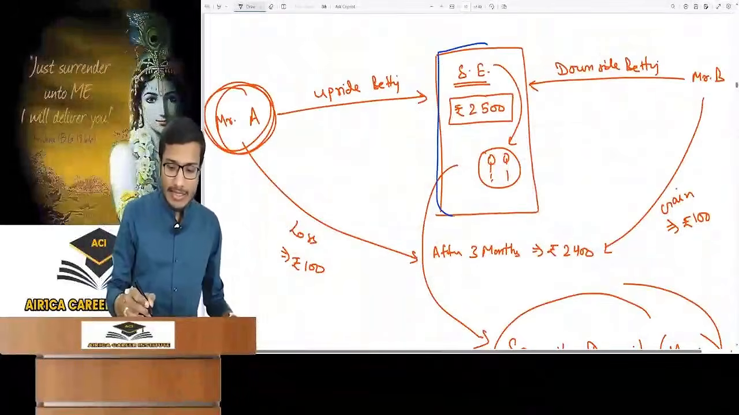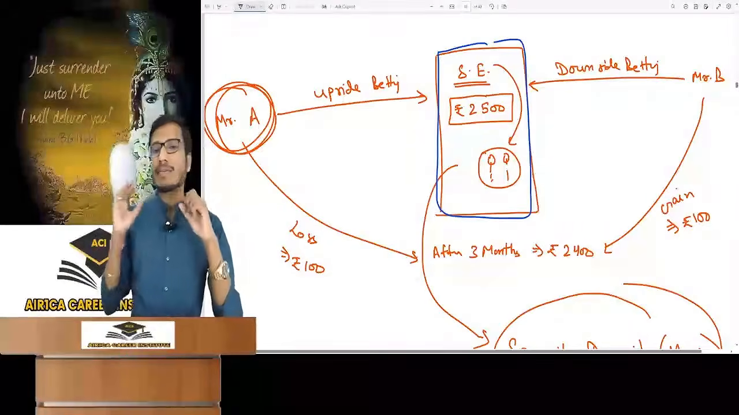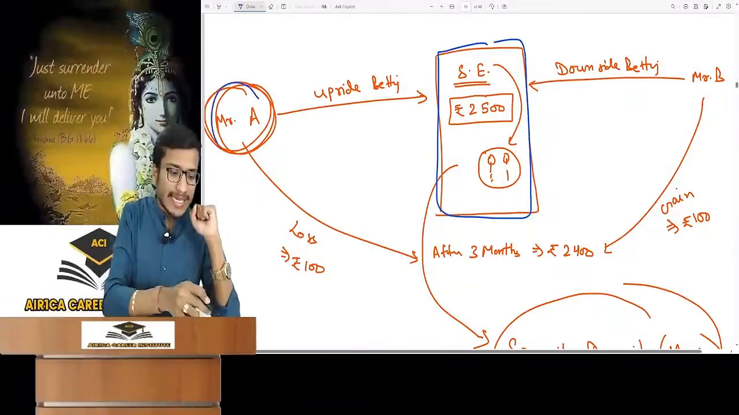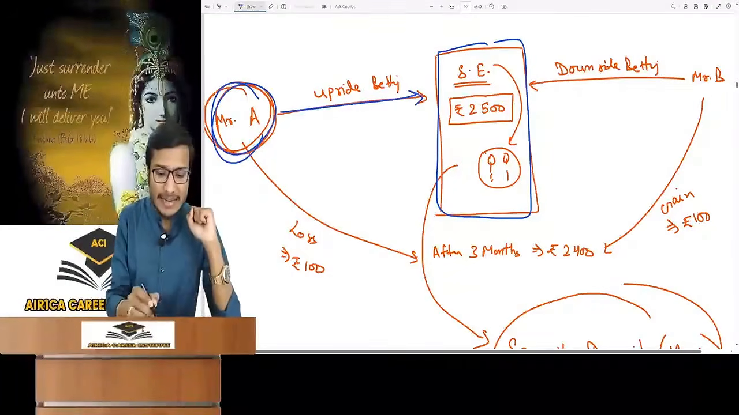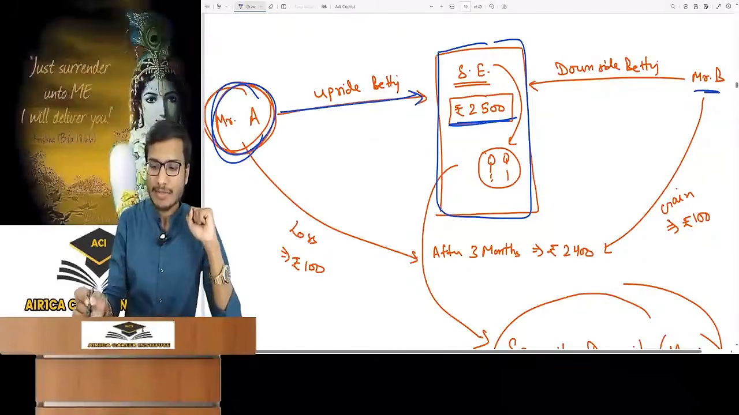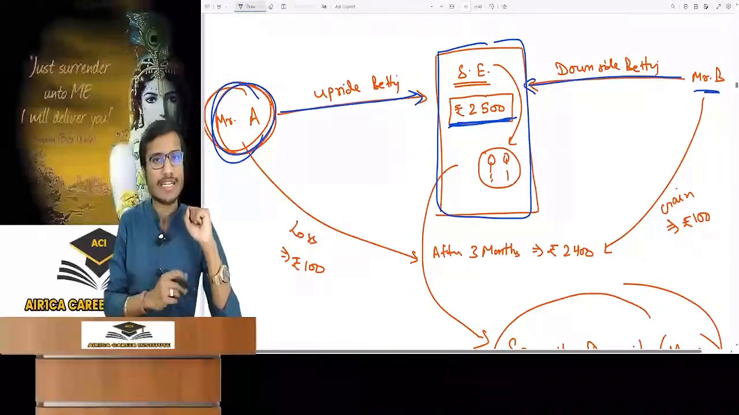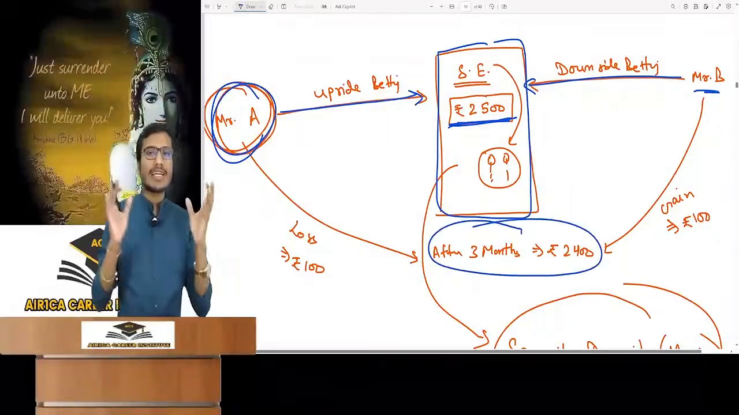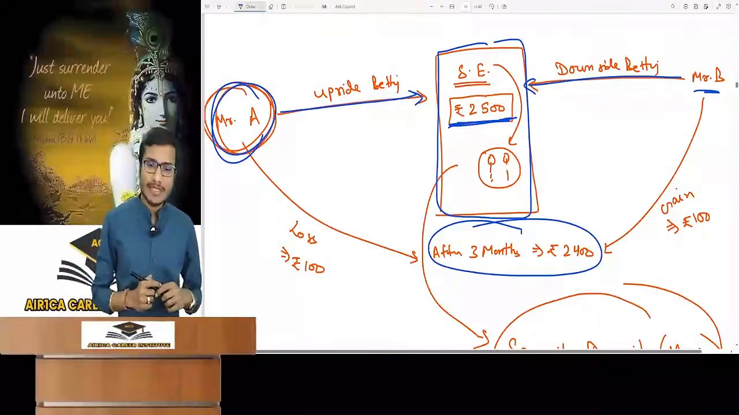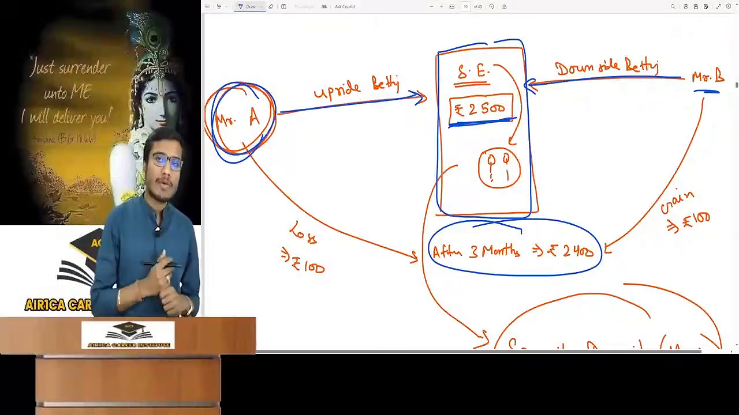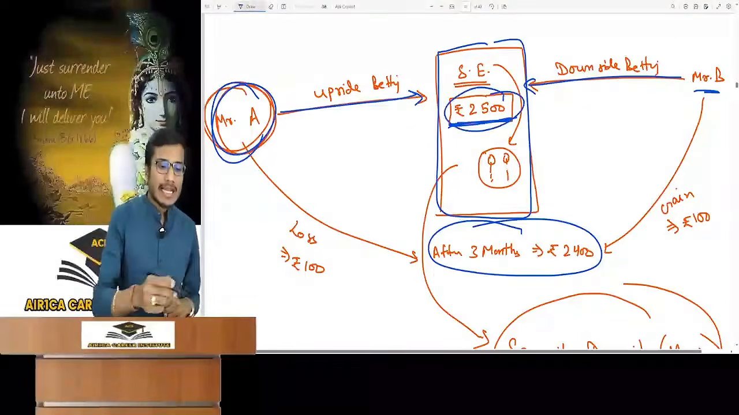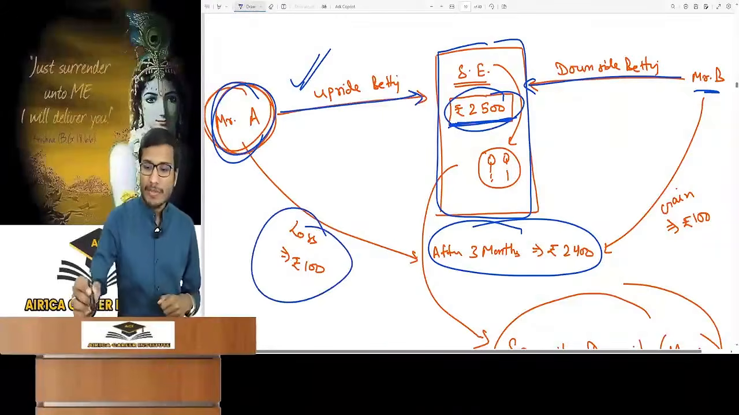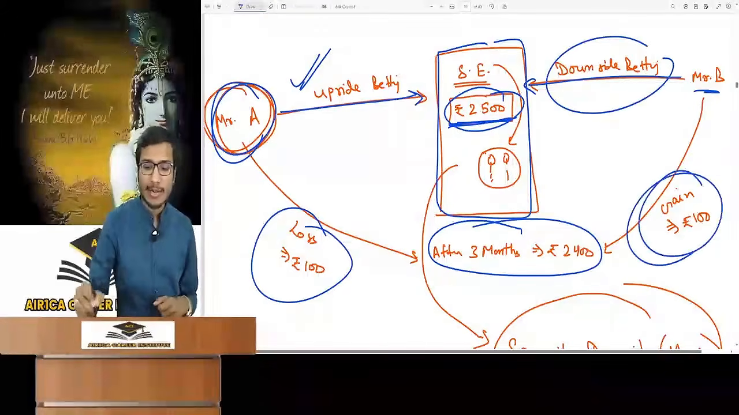The stock exchange works as an intermediary and helps in the betting. So Mr. A came one day and said that he wants to do upside betting on Reliance shares at the price of rupees 2500, and Mr. B wants to do downside betting at the same price. After 3 months, the market was priced at rupees 2400. So Mr. A had bet that the price will increase, but the price decreased. He had a loss of 100. Mr. B did downside betting and got a profit of 100.